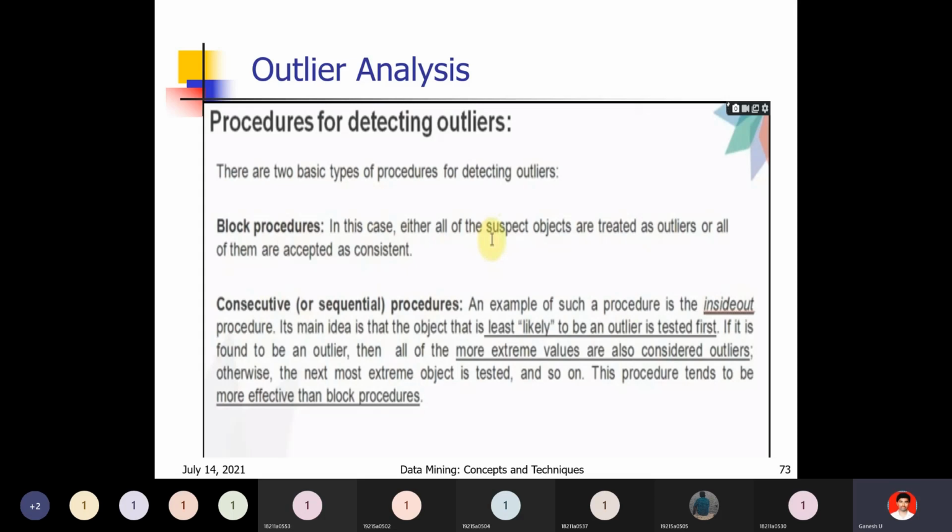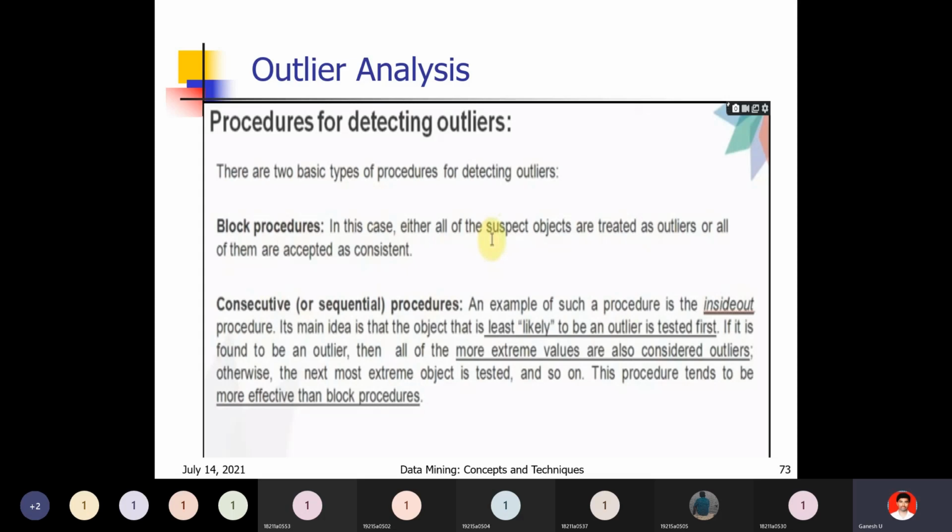Consecutive sequential procedure. An example of such a procedure is the inside-out procedure. Its main idea is that the object least likely to be an outlier is tested first. If it is found to be an outlier, then all of the more extreme values are also considered outliers.